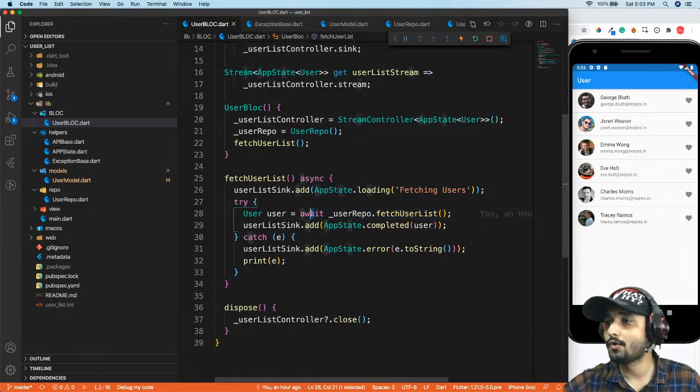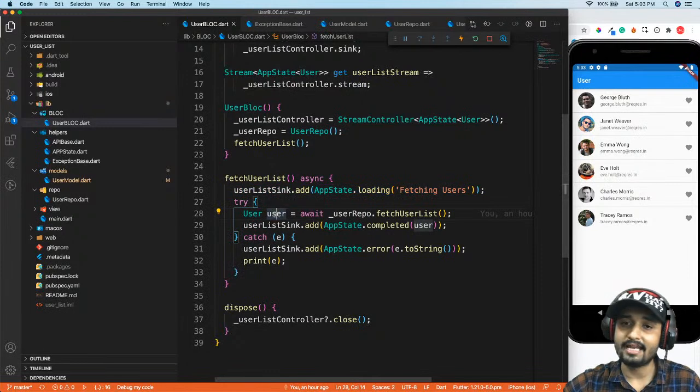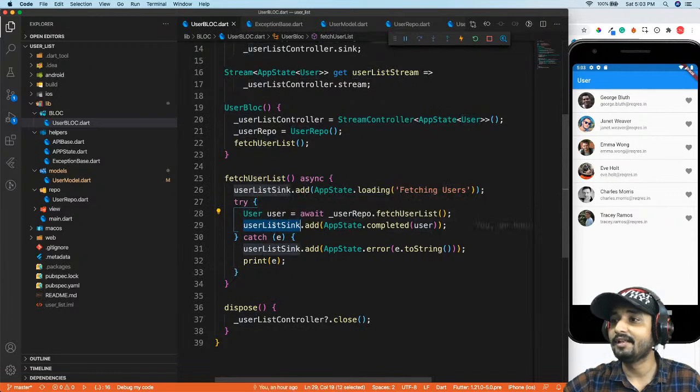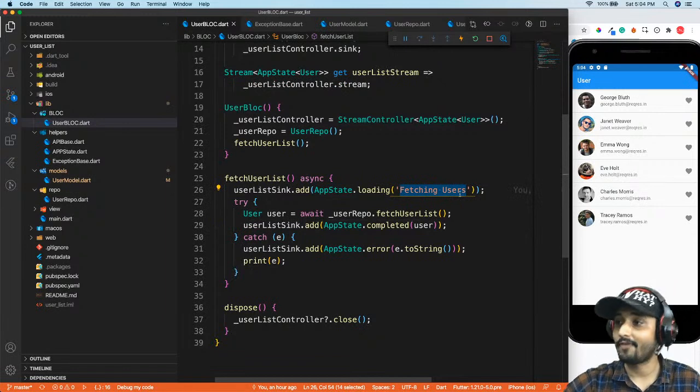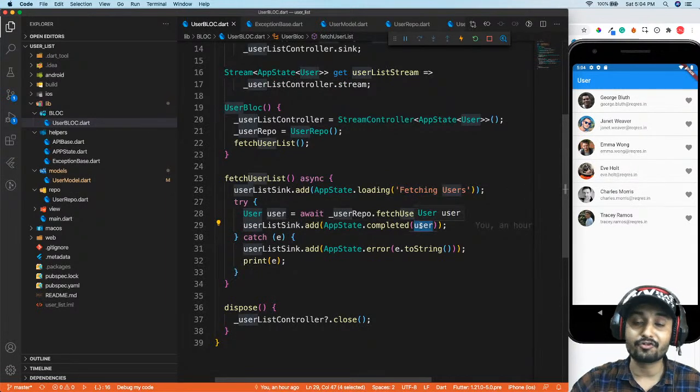Now you can see over here we have an await function. Of course, this will not get called until this is fulfilled. Until we make our app state add that app state dot completed, we will only be showing the loading screen, because we still don't have data available. As soon as we have data available to display to the users, we will make our sync add the state of completed. Right over here I was passing a message to display to the user, but now I need to pass the actual data to display on the screen.